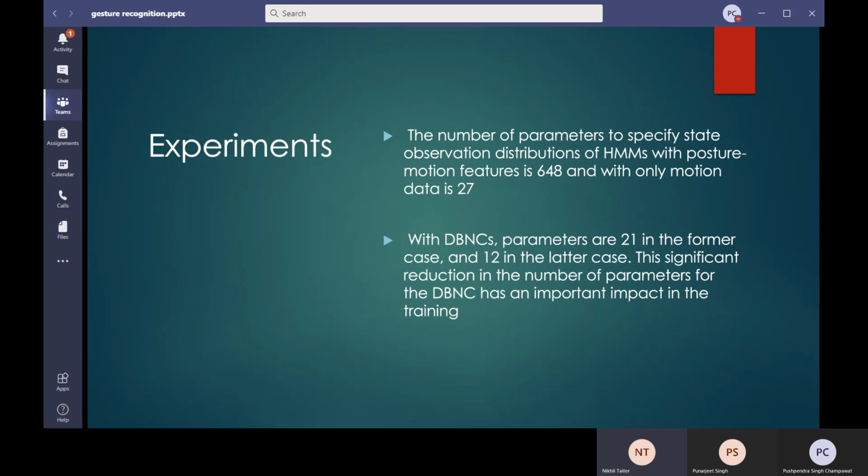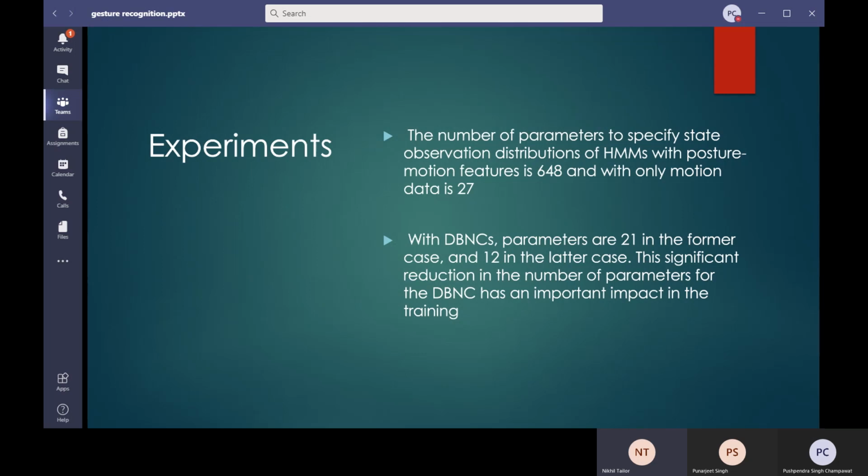In the second experiment with the dynamic Bayesian network classifier, we took only 12 features, which include the motion of the body parts. This significant decrease in the number of features in the case of the dynamic Bayesian network classifier had a major impact on the training of the model.